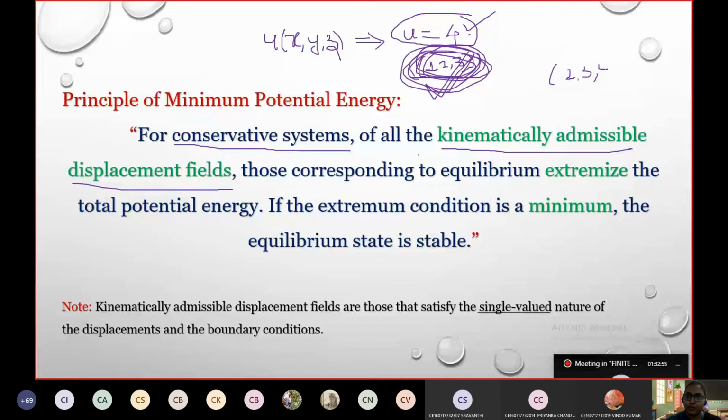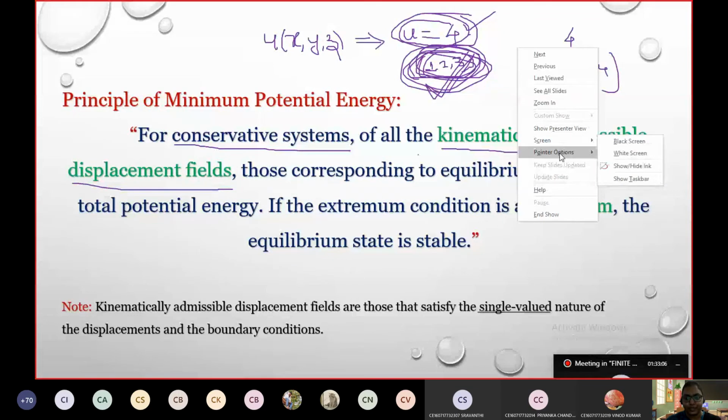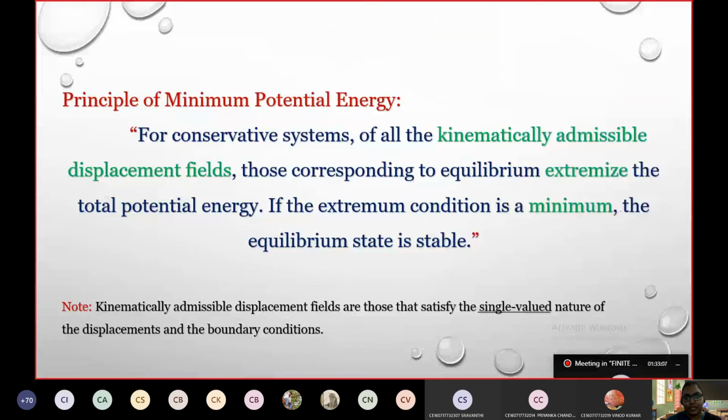At 2, 3, 4, maybe the value of u would be 4. But for 1, 2, 3, there will not be another u value given to it. That is the point you have to understand. Single valued nature: it will not have multiple values of displacement at one particular point. As simple as that.